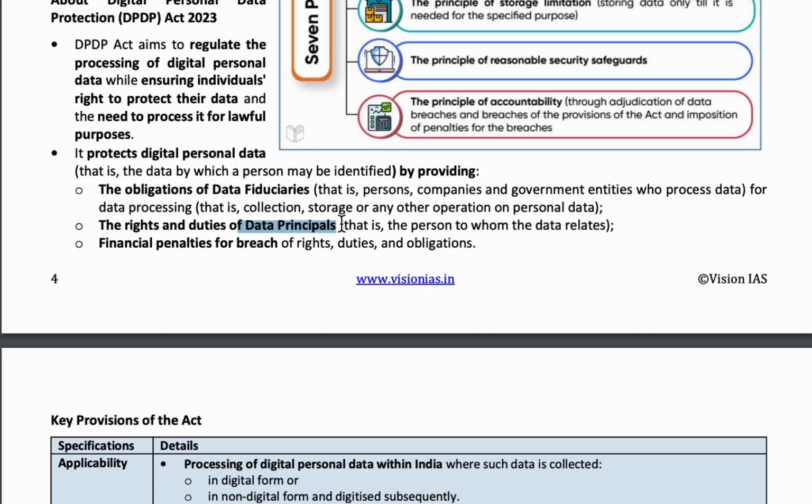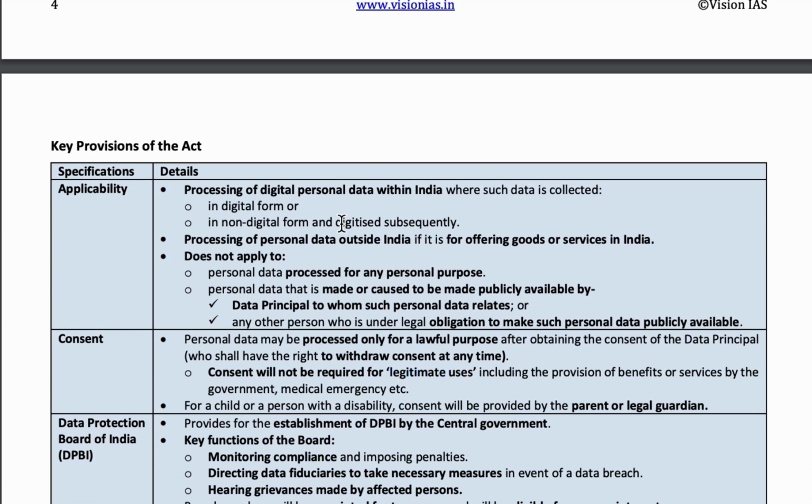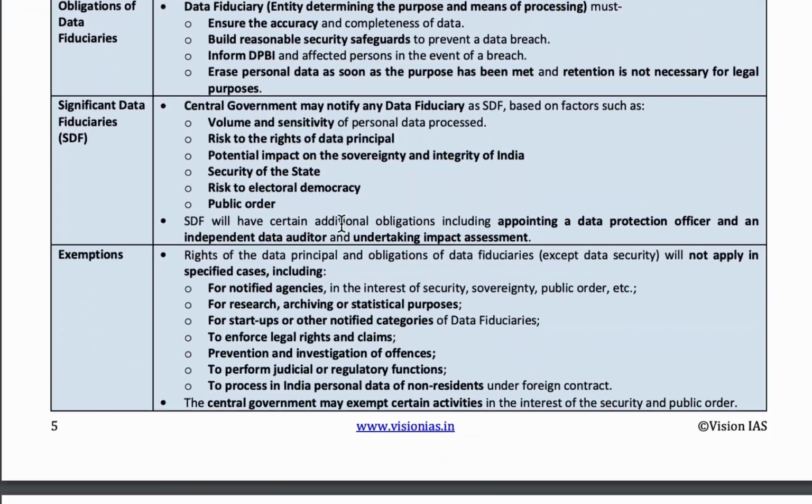Data principals is we. If your personal data is with the data fiduciaries, then you are the data principal. So all of your personal data is with the government or private companies, so you are called the data principal.